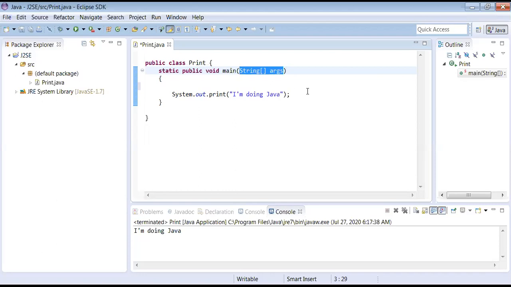Yes, scanner, object and all these things. Whatever you accept from the keyboard, either integer or decimal or a string or character or whatever it is, it won't take it as it is. It takes it like a gift.